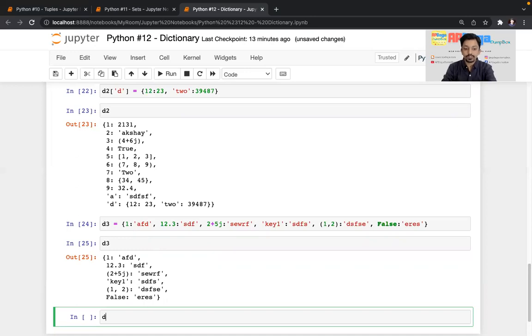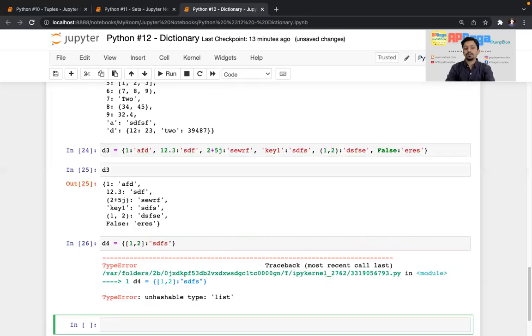So I'm creating a new dictionary D4, and within that I'll only enter one element. The key is a list. I'm trying to keep a list as a key, and the value can be anything. And see what happens. It throws an error. A list cannot be a key. Okay, so that is clear.